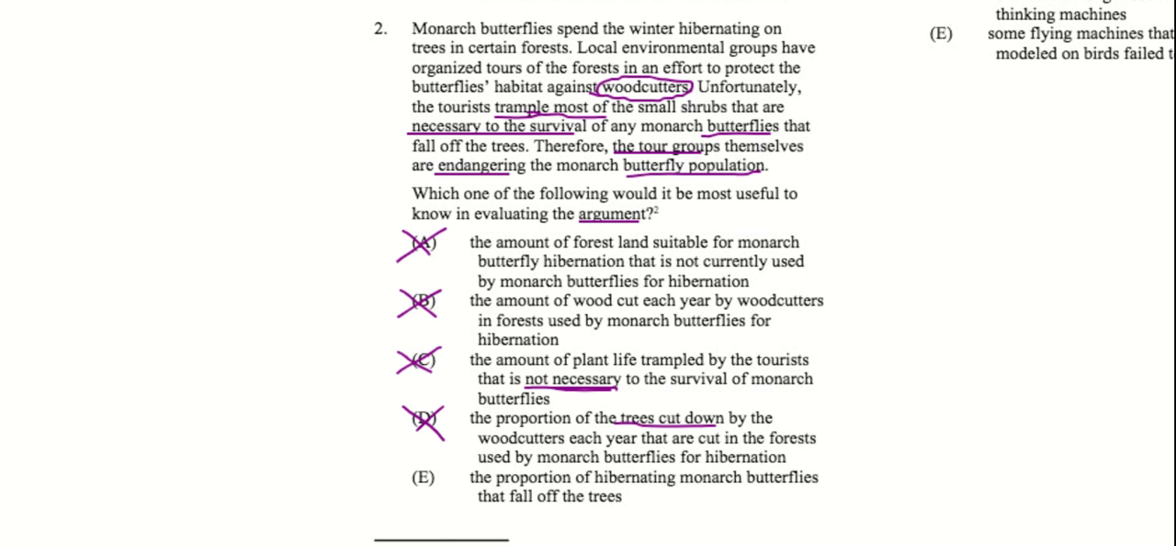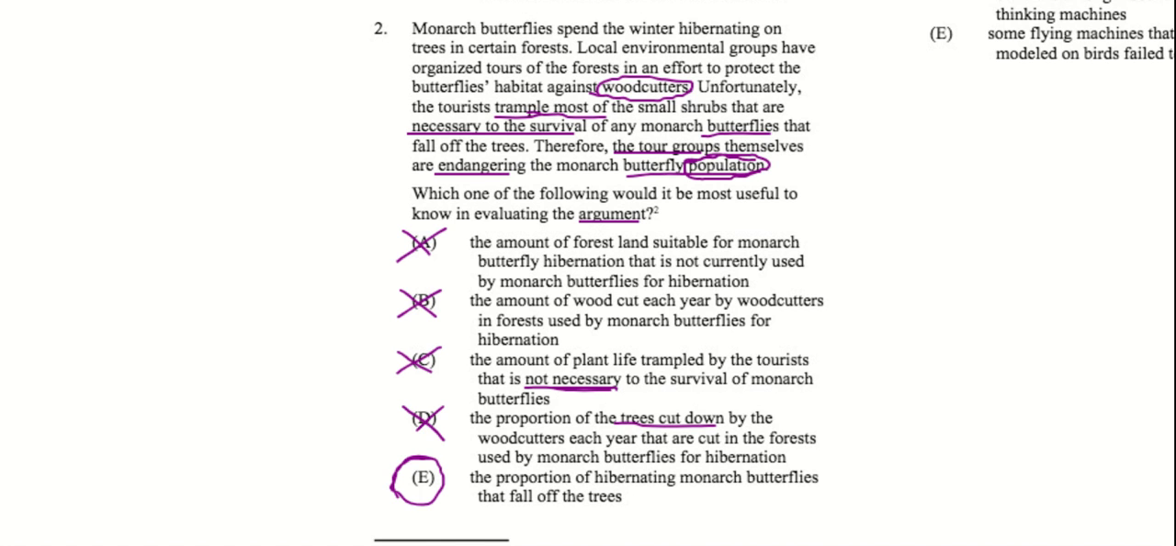E, the proportion of hibernating monarch butterflies that fall off the trees. Okay, so E would work really, really well to help us evaluate the argument. So if the proportion of hibernating monarch butterflies that falls off the trees is really, really tiny, if it's like less than 1%, the tour groups aren't really endangering the monarch butterfly population, right? They're not endangering the population. They might be endangering a few butterflies here and there, but they're not going to be responsible for severely endangering the population itself.